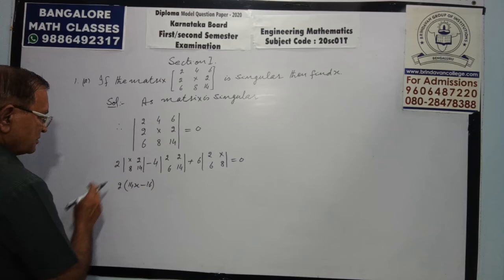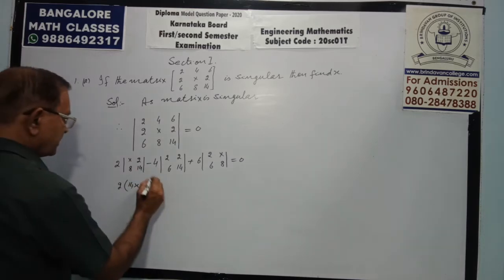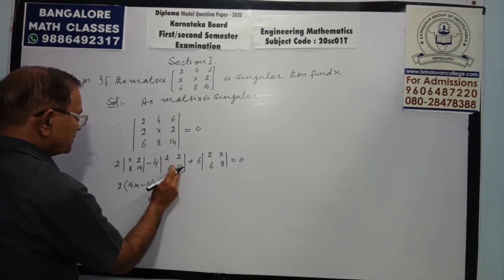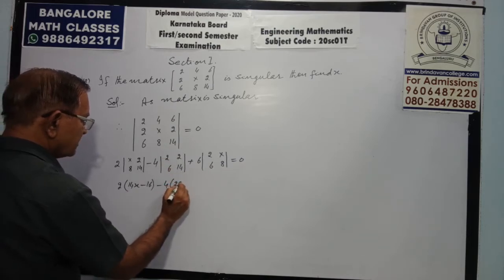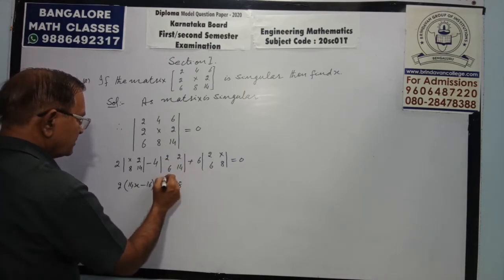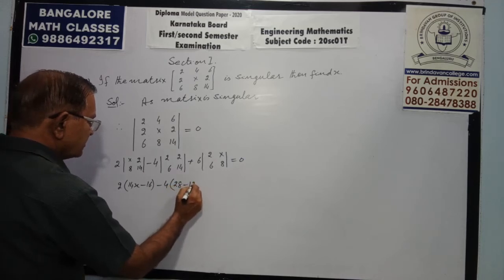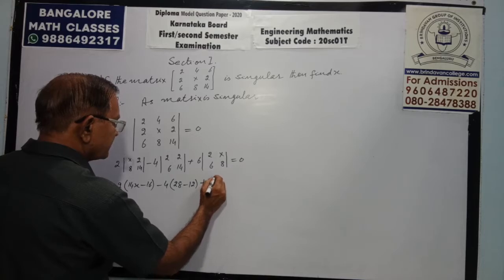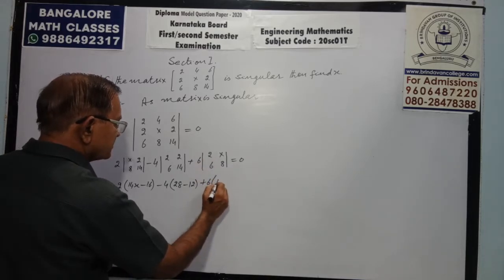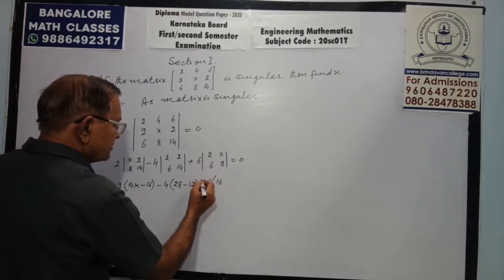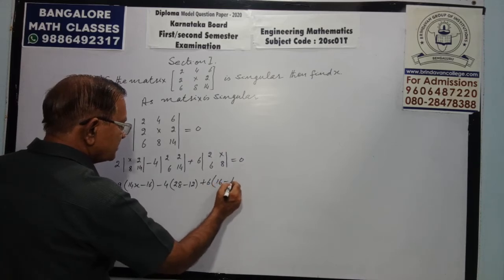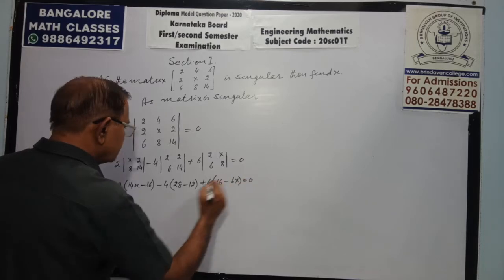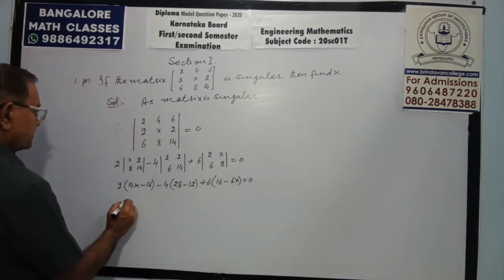Then 14x minus 16, change the sign, minus 4. 28, sign as it is along the principal diagonal. 12, change the sign, minus 12. Plus 6. 16, same sign. 6x, change sign, that is minus x. Equals 0.